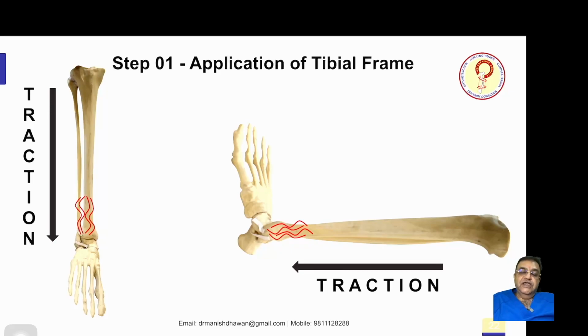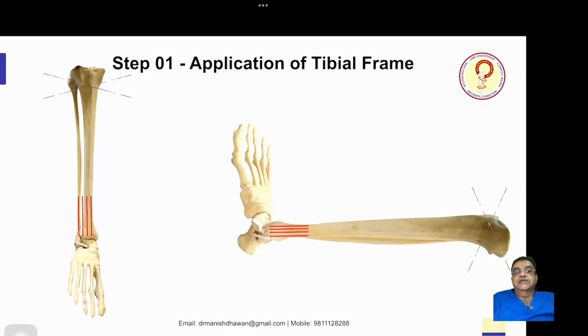If it is still required, then you take a joystick of 3 millimeter K wire and you can put the fragments in position. Once this is done, you can even hold these fragments with a guide wire, and then you can put cannulated screws on. Now once this is done, the assistant keeps the leg in traction. You pass 2 to 3 wires in the proximal fragment at the level of the fibular head, and then you apply the first proximal ring. These wires used are trocar wires because it is in the cancellous bone.